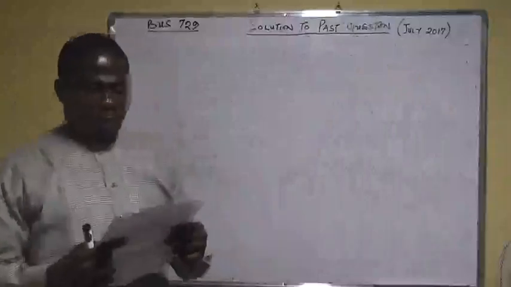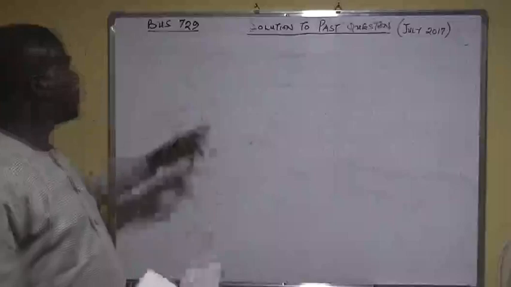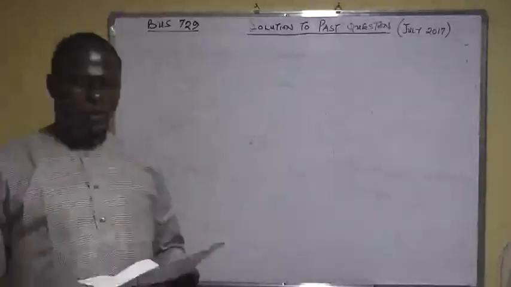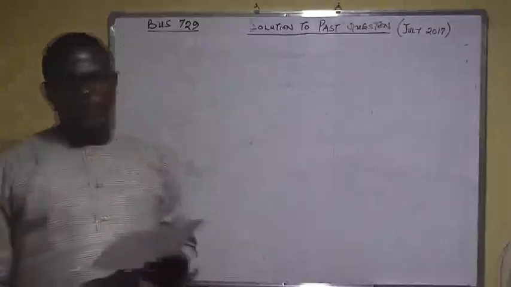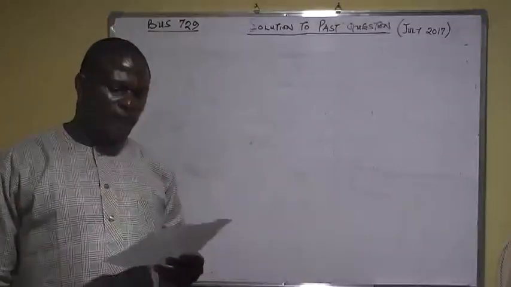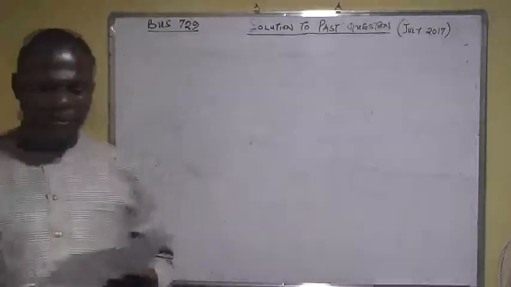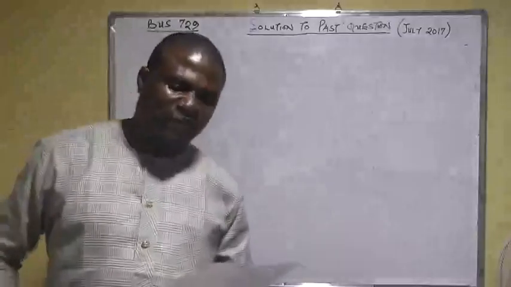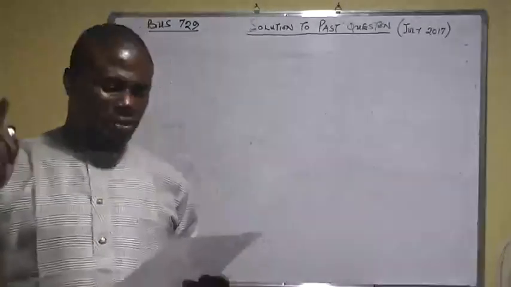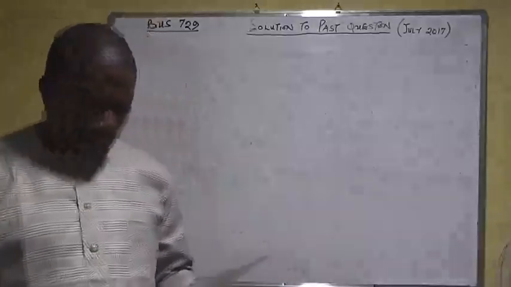For BUS or MGS 729, or you call it BUS 729. And we are starting with the first question. The first question says that suppose you invest 2,000 naira at an annual rate of interest of 6%. Find your balance at the end of year 1 if interest is compounded yearly, semi-annually, quarterly.